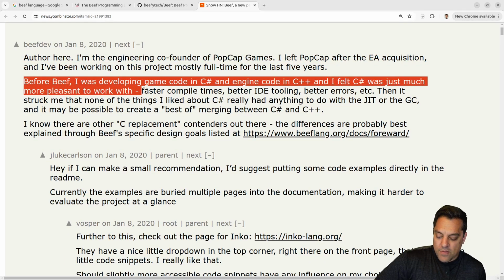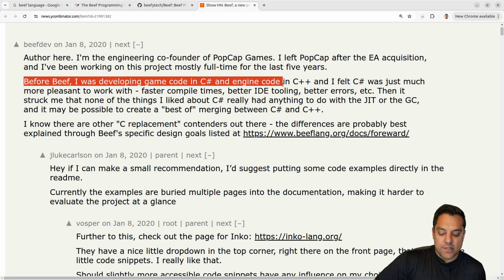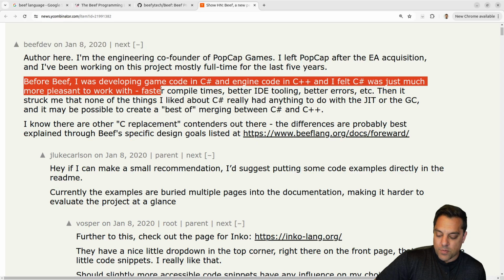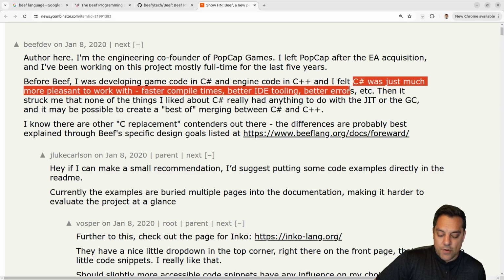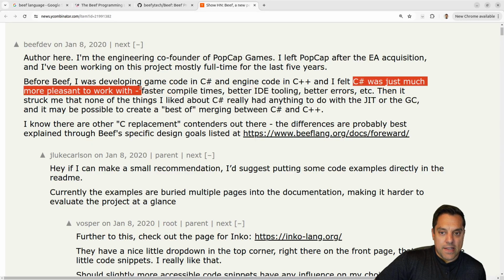Their thoughts were that before Beef, I was developing game code in C# and engine code in C++, and I felt C# was just much more pleasant to work with. I think a lot of folks feel that way; C# really is a nice language. It probably gets hidden in some ways, and it's probably a language, if you'd like to see it in this series, that we should take a look at.